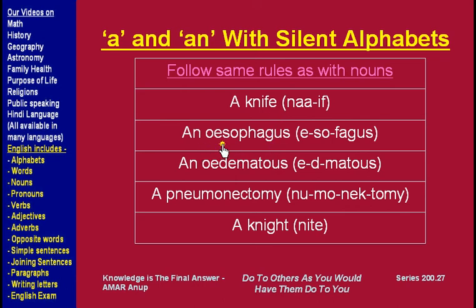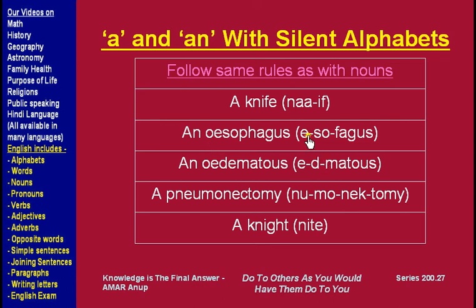Next example is esophagus. It is the tube which carries food from our mouth to our stomach, and it starts with the spelling O, but we don't call it oesophagus, we call it esophagus because O is silent.